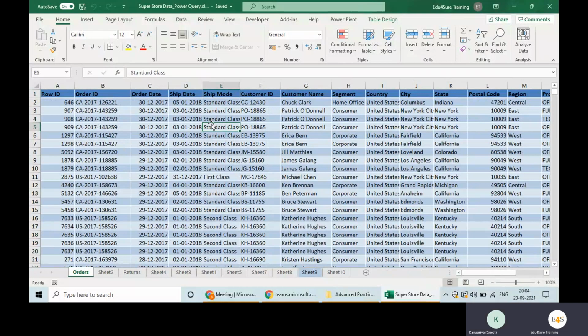Now, at home, you need to write down and think. After a few lectures, we will start with this, but I'm giving you enough time so that you can work. You are a working professional, so you will not get much time. What kind of analysis can we do? And from the home perspective, you need to think. First of all, you tell me which department this data belongs to. You need to understand how to identify that. Got it?